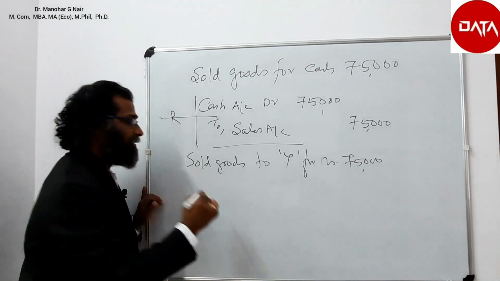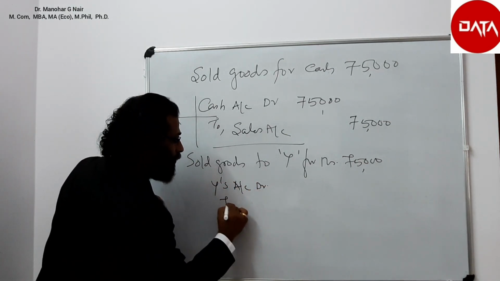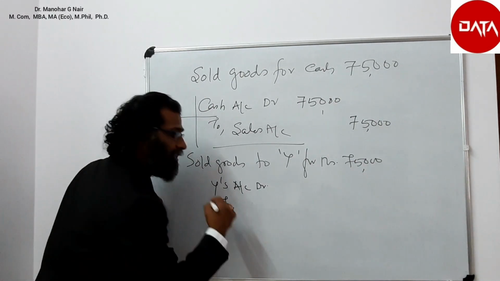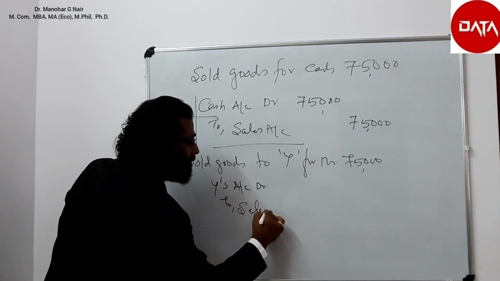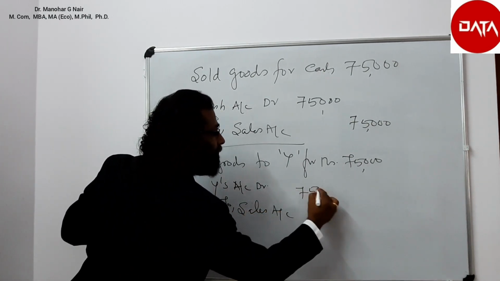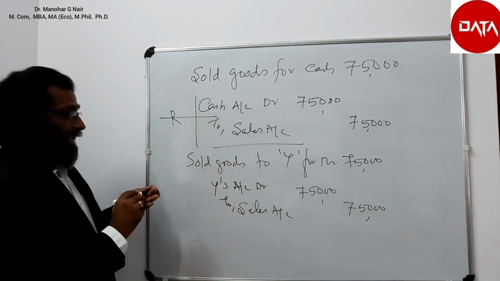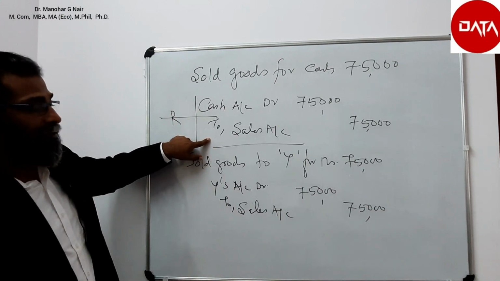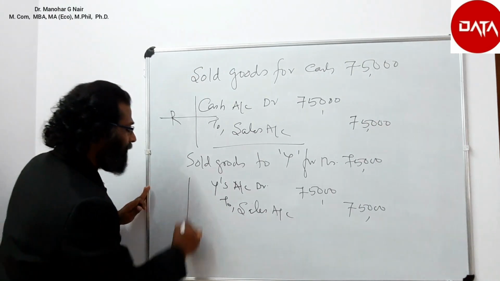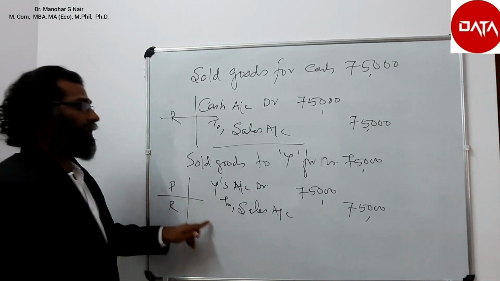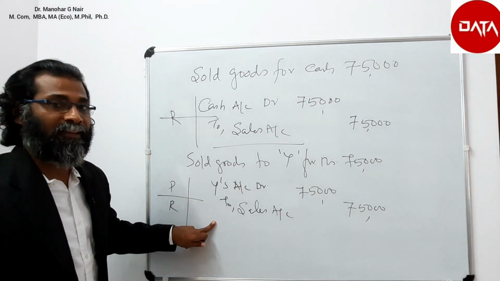Y's account debtor to, credit what goes out. Sales, goods go out. So Y's account debtor to sales account. Earlier we wrote cash account debtor to sales, but here it is not a cash account, it is a credit transaction, a personal transaction. It is a semi-personal, semi-real account. Hope the concept is clear.